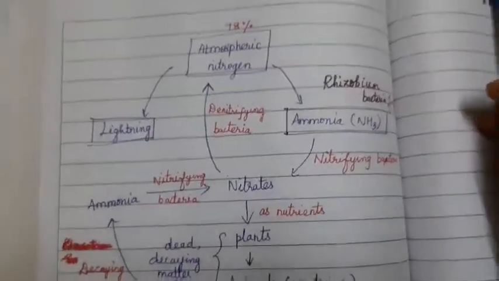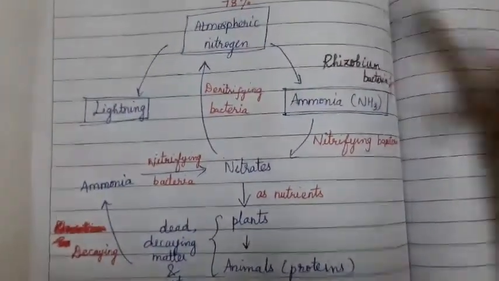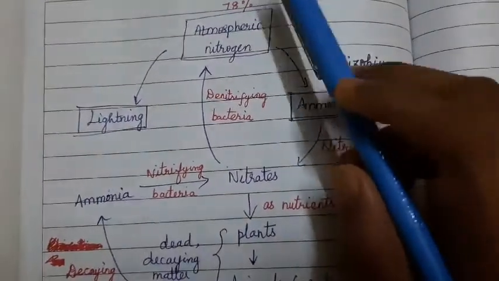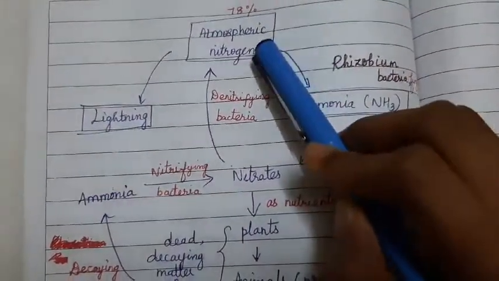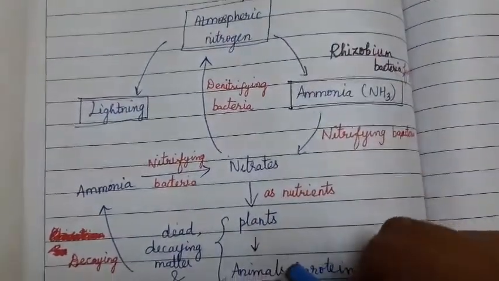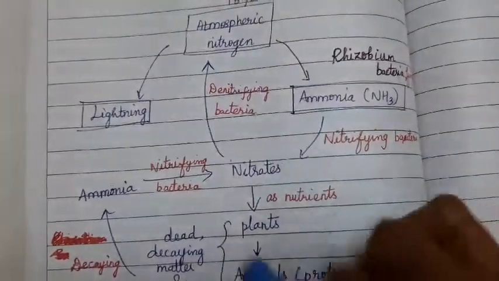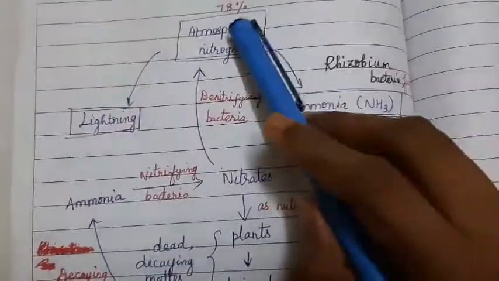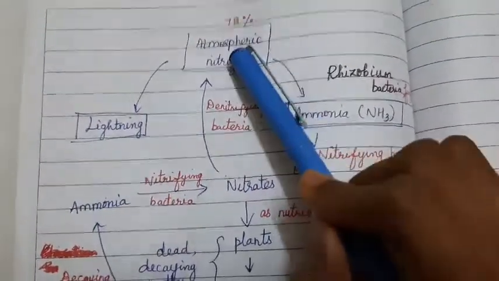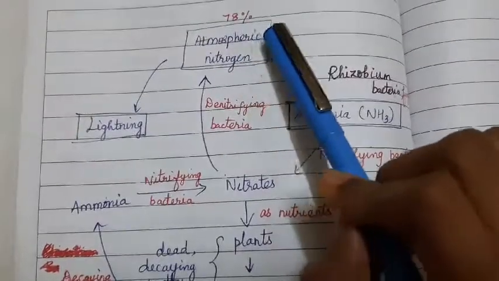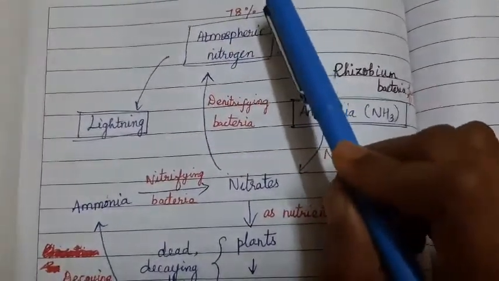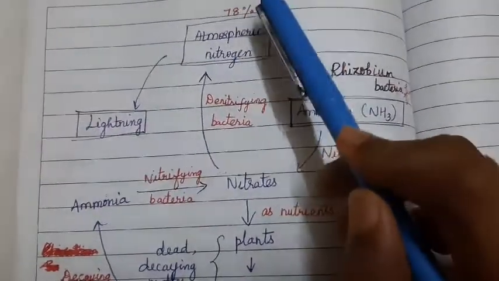So this is the nitrogen cycle. You have the atmospheric nitrogen. It is about 78% present in the air. If this nitrogen is continuously used by the plants and animals, will there be any decrease in its percentage level in the air? How do we compensate and ensure that the atmospheric nitrogen always remains at the same limit of 78 percent?